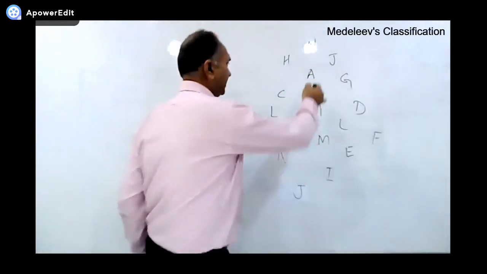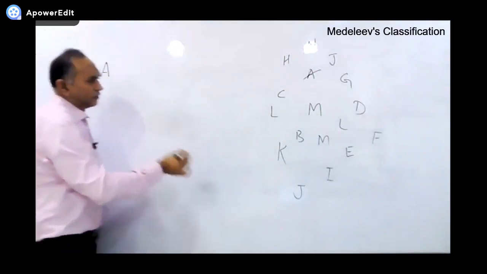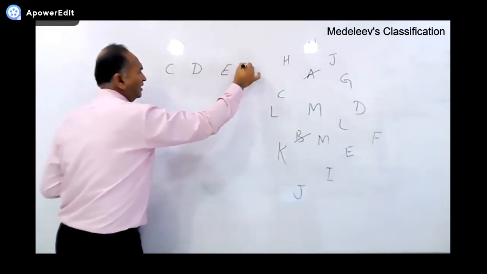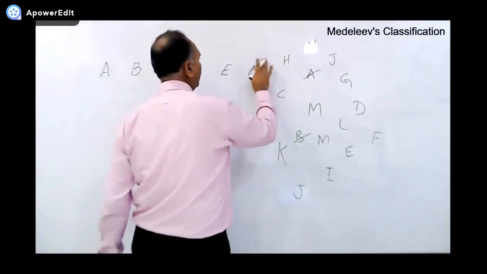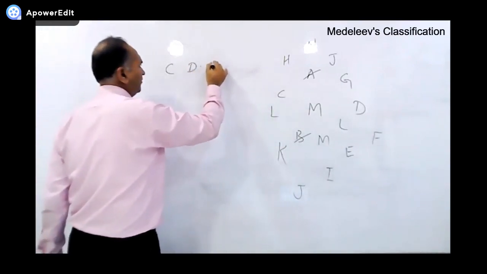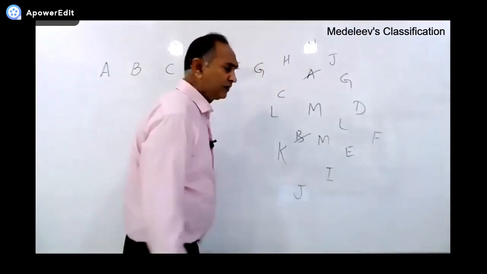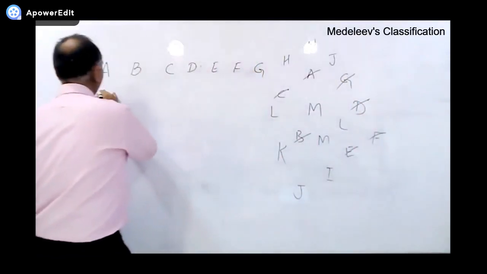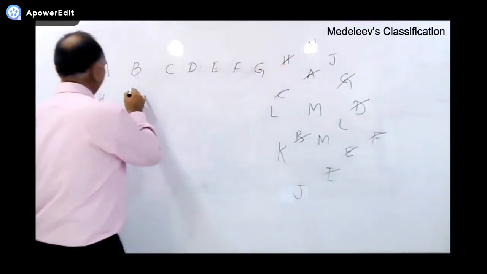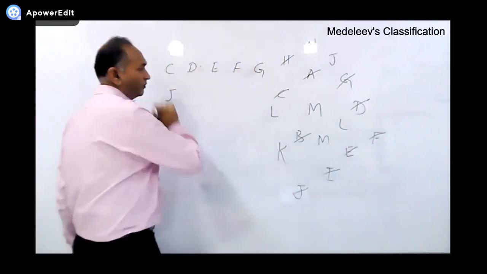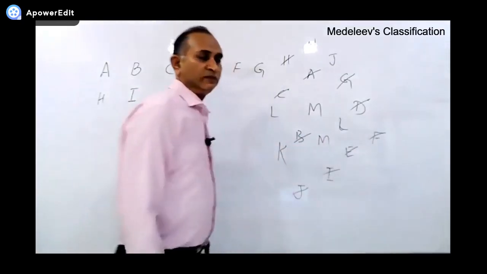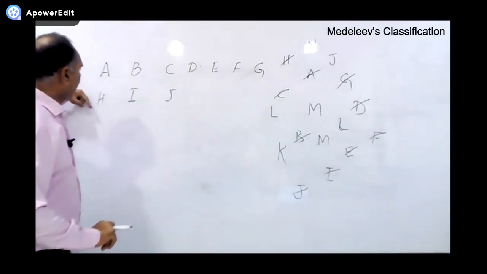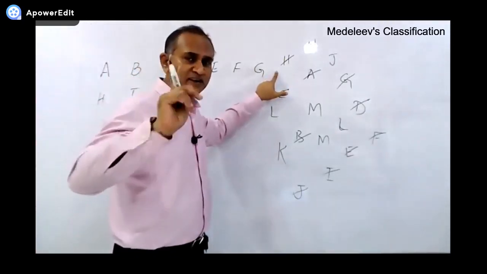First of all, obviously, A. Then obviously B, C, D, E, F, G, H, I, J. Now the next available is L. One thing, why I wrote H over here, just recall your yesterday's lecture.